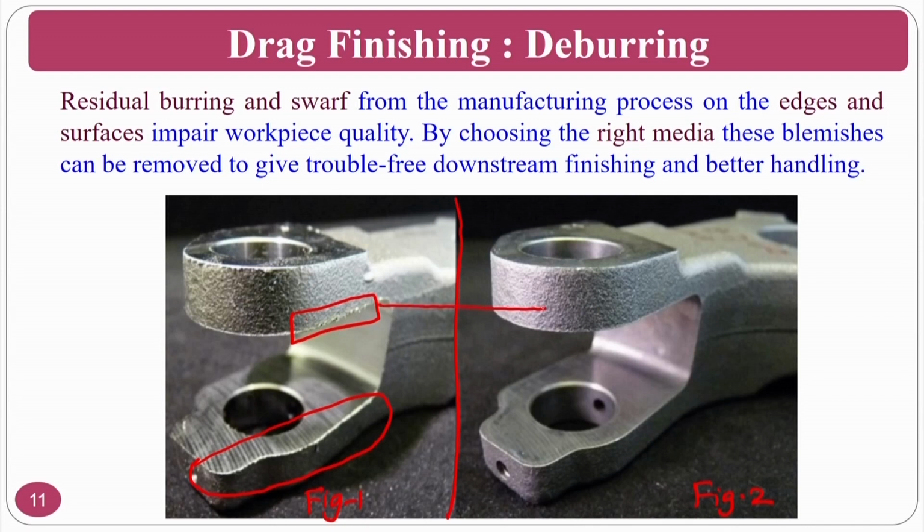If you see the surface, it is properly finished, and this is the beauty of the drag finishing process. All these burrs are finished using the drag finishing process.